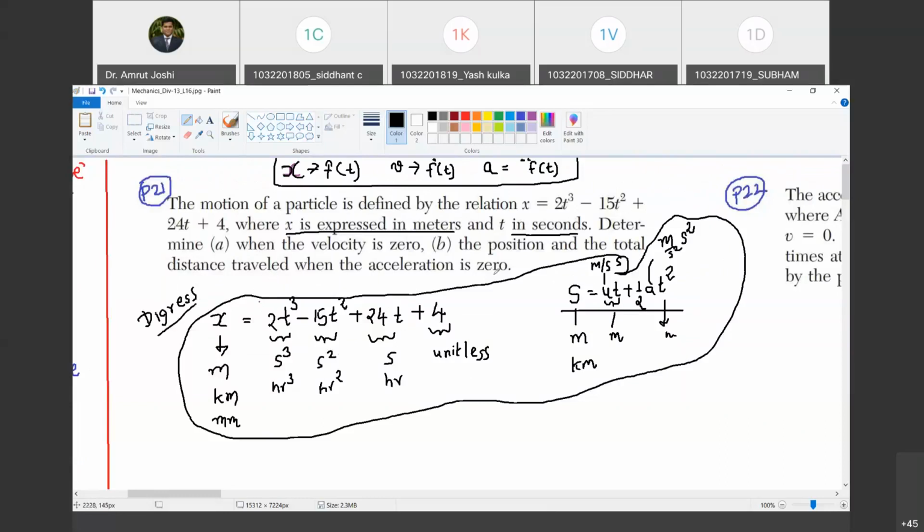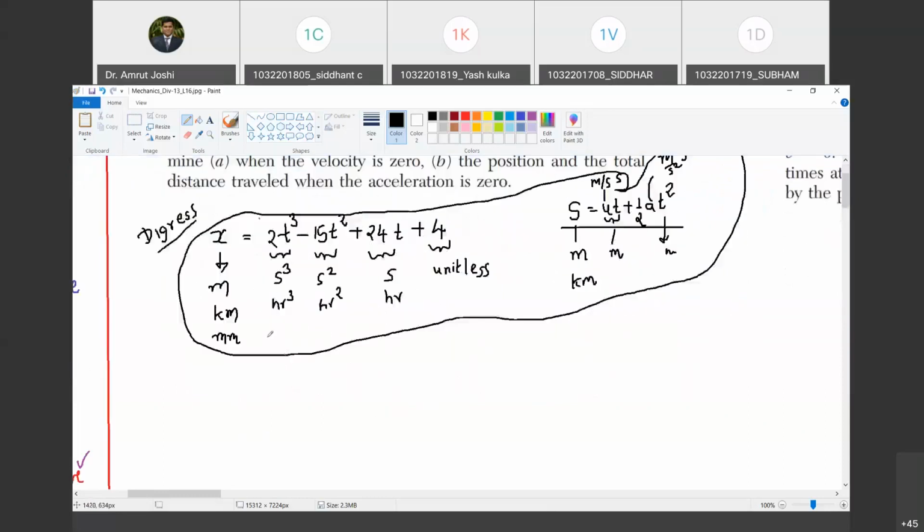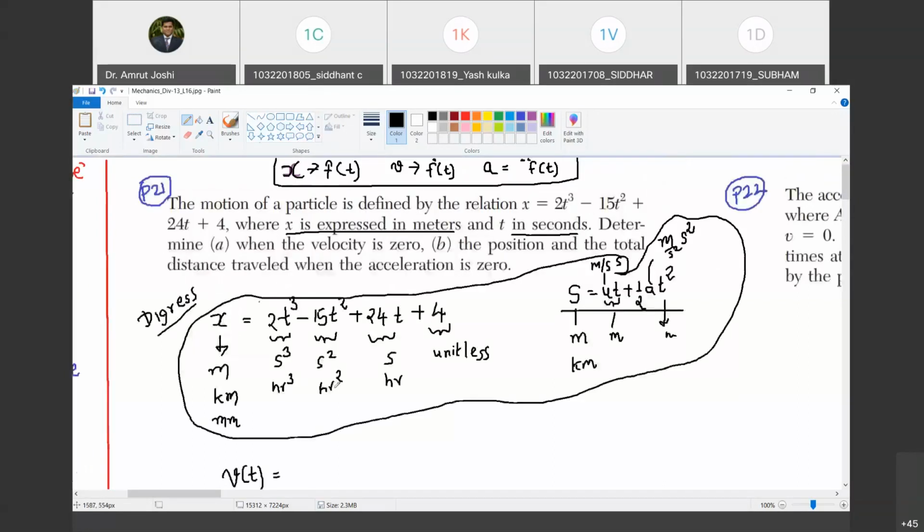Now, we have this expression x is equal to 2t cube minus 15t square plus 24t plus 4. Can you now tell me what is the expression for velocity as a function of time? So it is not velocity into time, it is velocity as a function of time. So can you tell me that equation? 6t square minus 30t plus 24. Very good.